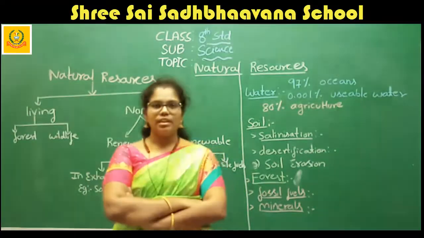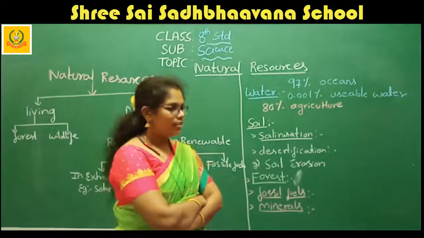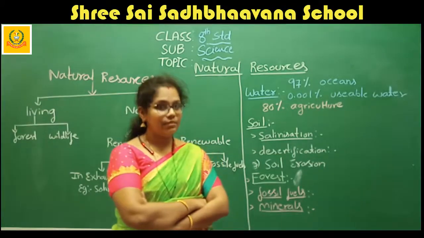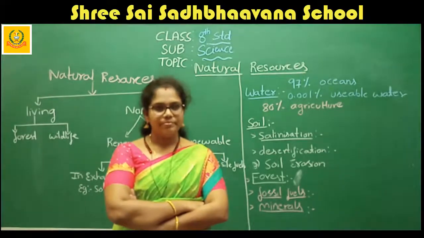If they ask what are the characteristics of water, you can tell that water is colorless, tasteless, odorless, a transparent liquid, and also called a universal solvent.